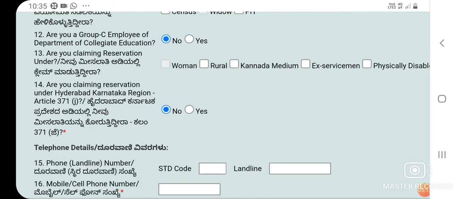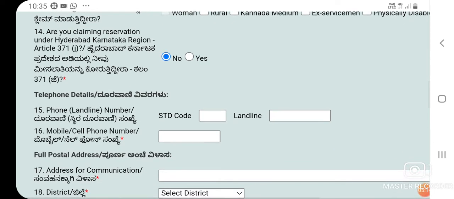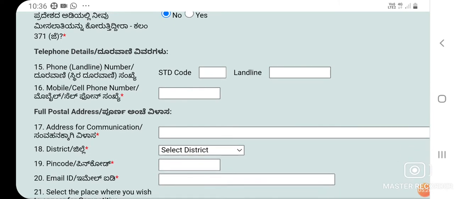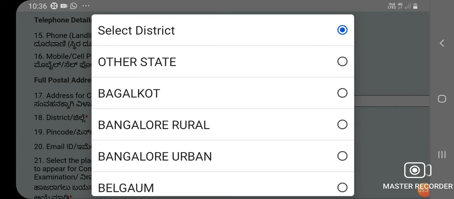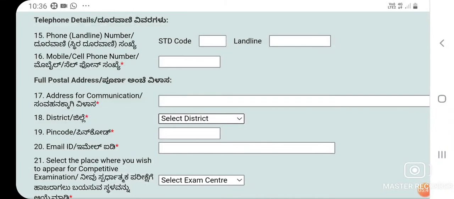If not, say no. Then mention the telephone details like your STD code and landline number if you have one. Otherwise, mention the phone number, which is the permanent one, not a temporary one. Next is the postal address details for communication. Then mention the district. From this drop down menu, you can select the district. If you belong to another state, select the other state.